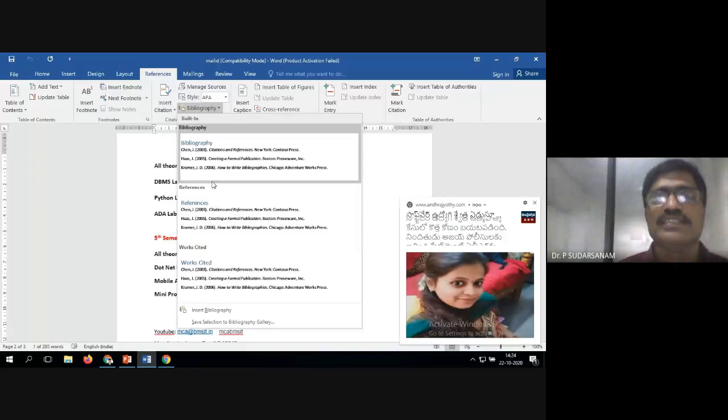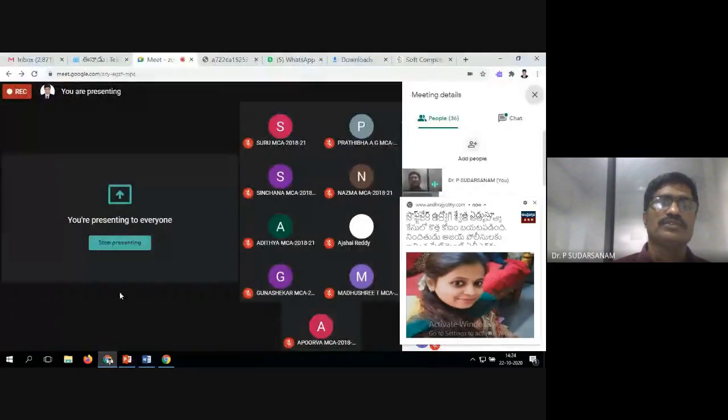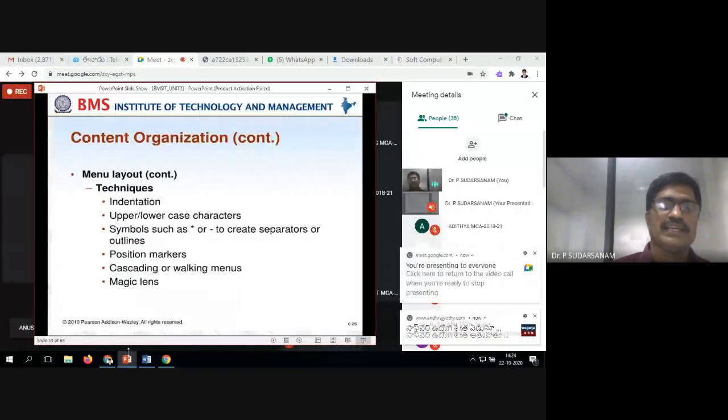So maybe authors first, next is this one. All these things we need to follow and write accordingly. That is the walking menu. If I click it there, automatically it should display the remaining available options.